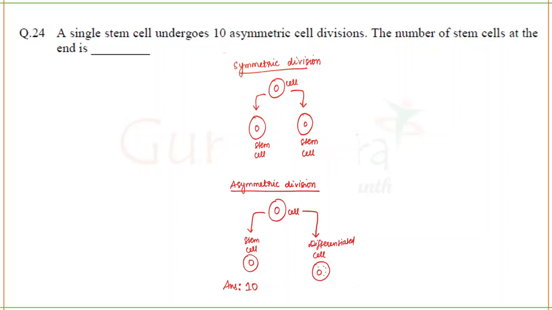Always when stem cells differentiate, you will get one differentiated cell and one stem cell so that it can maintain the number of stem cells. Your body has a constant number of stem cells because when stem cells divide, they do not become 2 differentiated cells. It gives one differentiated cell and one stem cell so that it can maintain its number. So they're asking about asymmetric cell division. Asymmetric cell division means in each cycle you will get one stem cell. So 10 cycles means 10 stem cells. That's it.